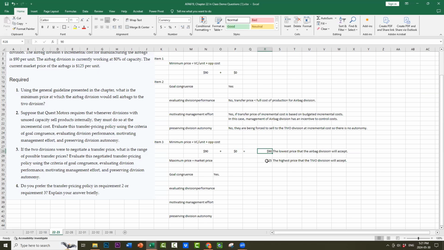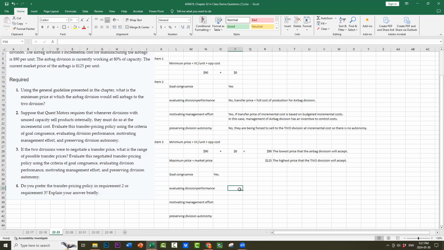The TiVo division will make sure that it's less than $125, which means they're saving money and they're going to be more profitable. So altogether, it helps the corporation and both of the divisions. Evaluating divisional performance?